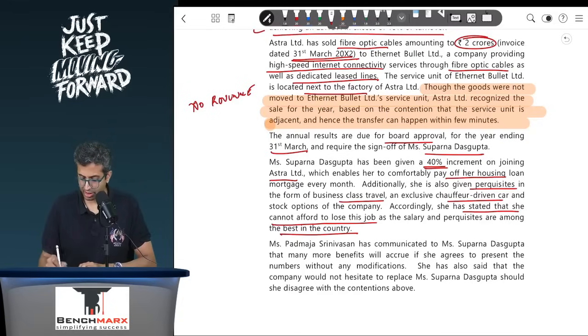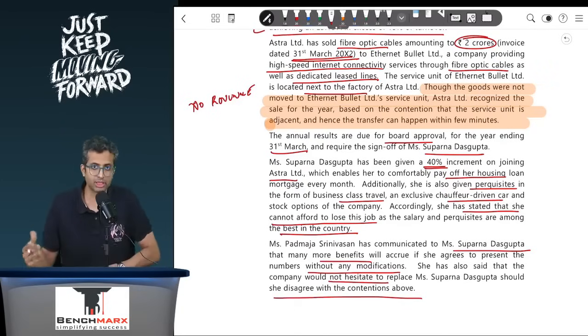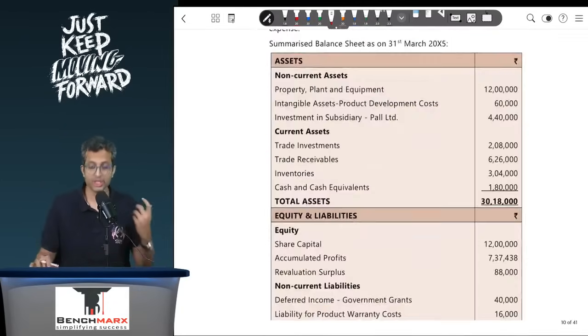Ms. Srinivasan has communicated to Ms. Dasgupta that many more benefits will accrue if she agrees to present the numbers without any modifications. That is, keep showing the 2 crores as revenue. She has also said that the company would not hesitate to replace Ms. Dasgupta should she disagree with the contentions. So this is a threat which is looming over Ms. Dasgupta's head. So what should happen?